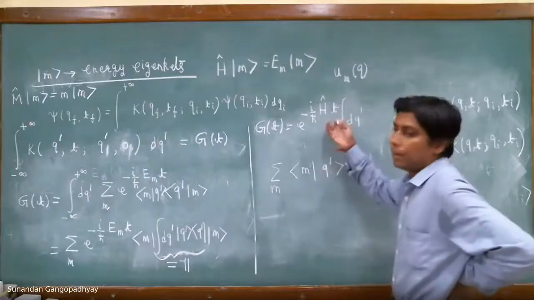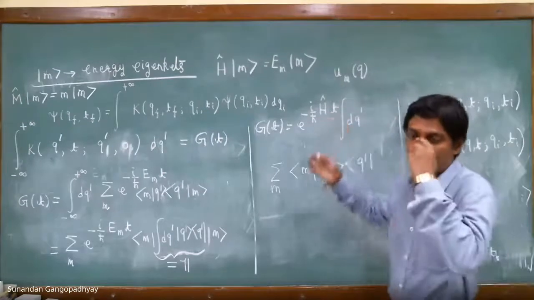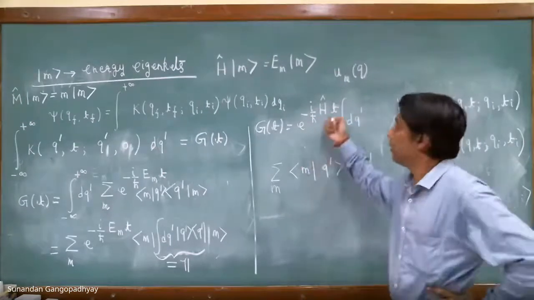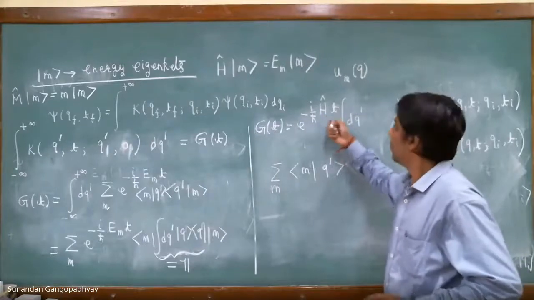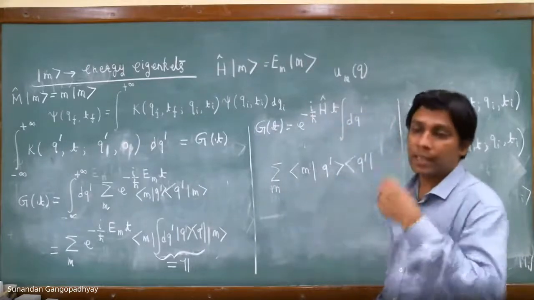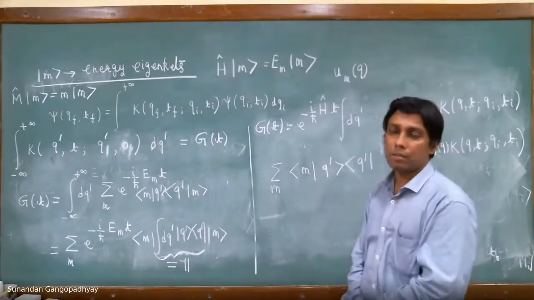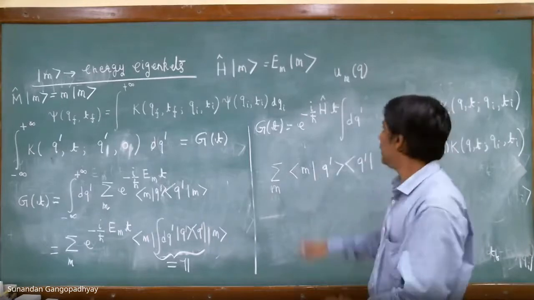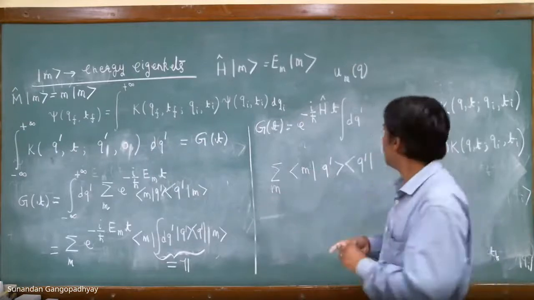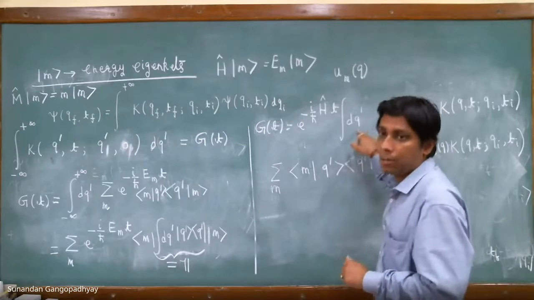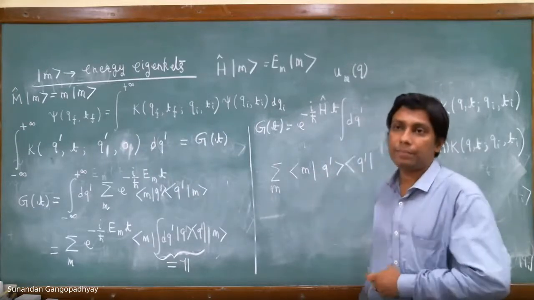See, that is what I also mentioned when one of you raised this question, that when I proved the completeness relation, the same thing came up there also. This h hat is an operator of q hat, but this q prime is a number, not an operator, so you can take it outside.